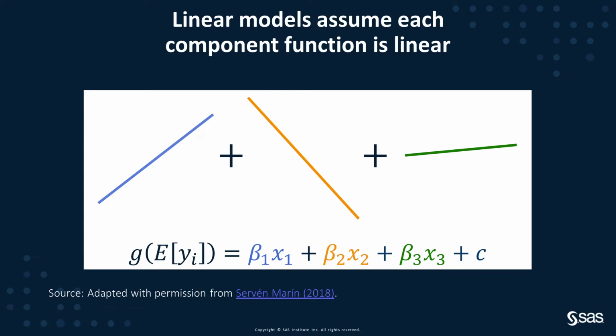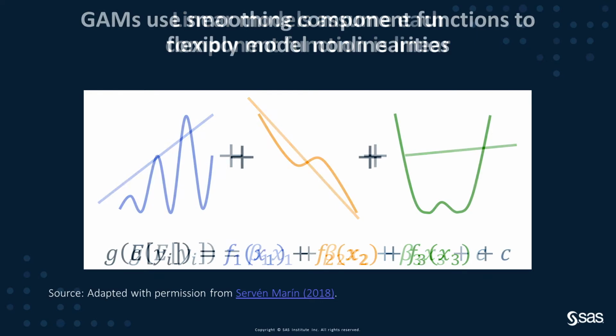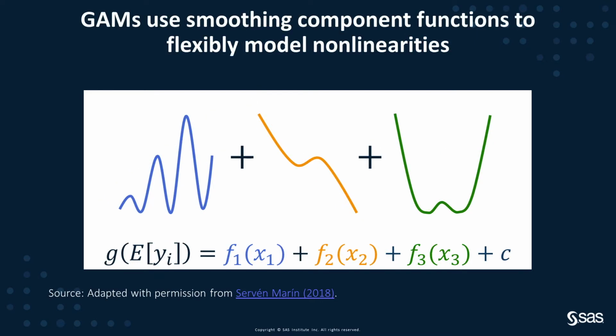However, a GLM can handle both data types by assuming an appropriate distribution and by using a link function to relate the linear predictor to the distribution mean. A GAM extends a GLM even further by relaxing the linearity assumption. For GAMs, the component functions can be arbitrary nonlinear smoothing functions that the model usually estimates by using splines.